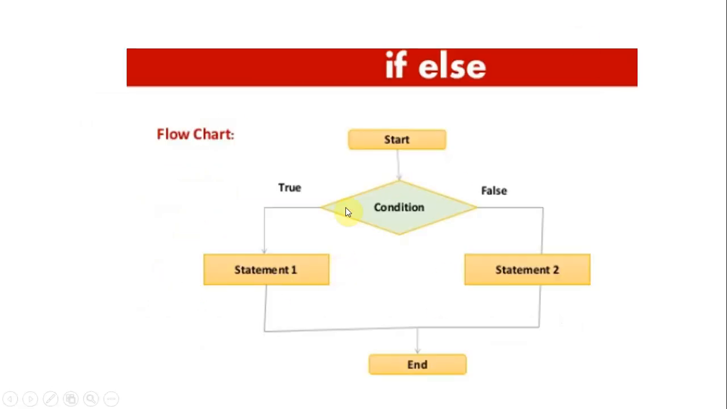This is the flow chart. Start of the execution, we check the condition. If true, statements are executed. If false, other statements are executed. We end the program. A block of statements is executed.